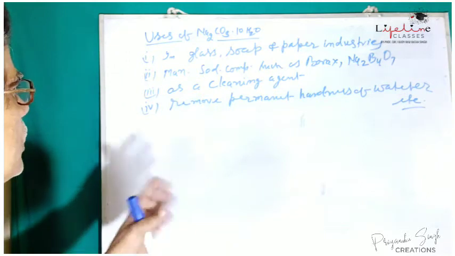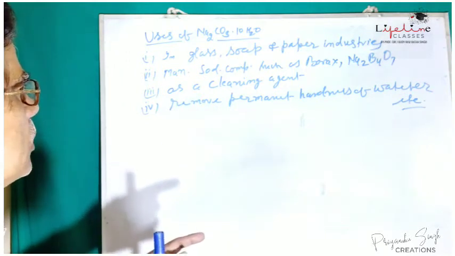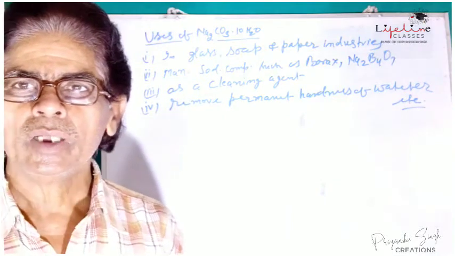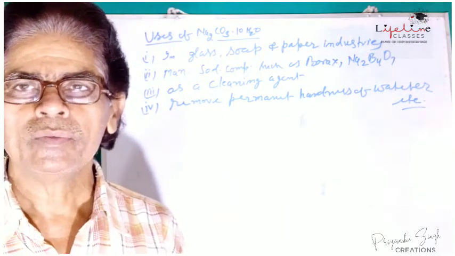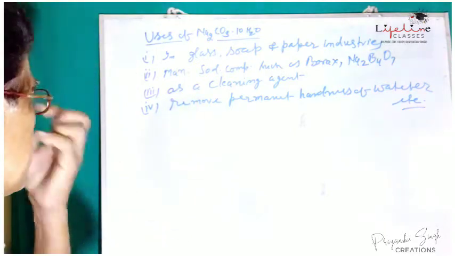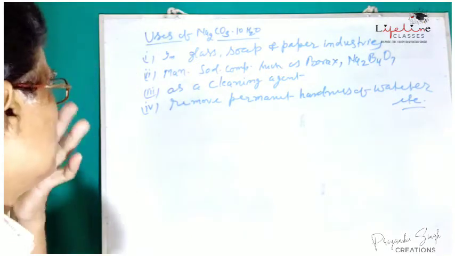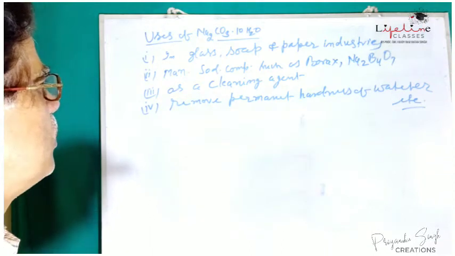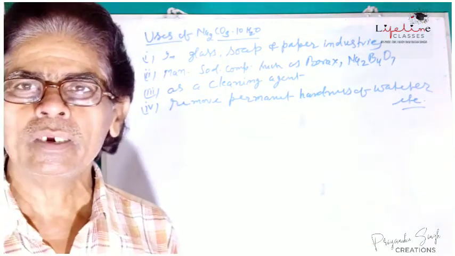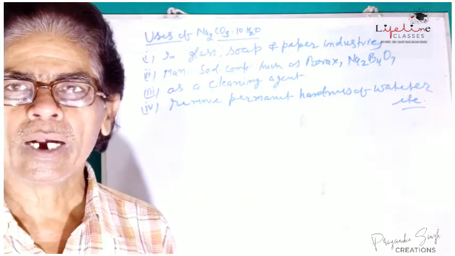Next, sodium compounds such as borax can be obtained by the use of sodium carbonate. Borax is a very common inorganic compound having the molecular formula Na2B4O7. In Hindi, it is commonly known as Suhaga.